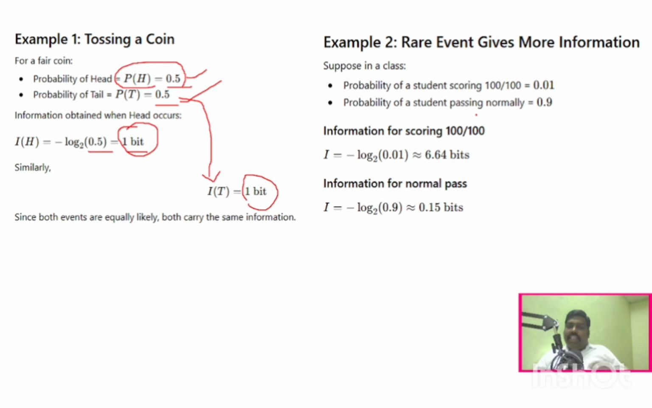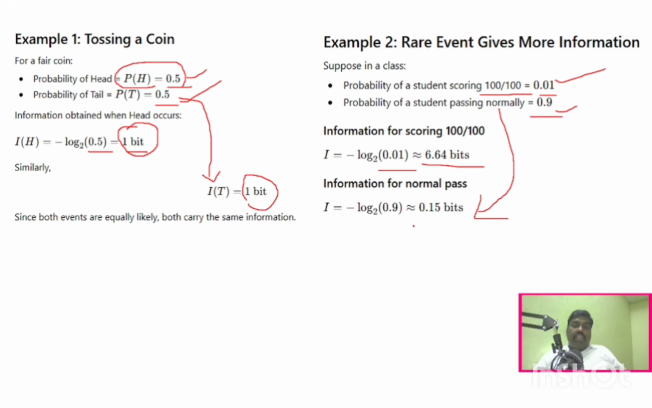Now take another example with two events. The probability of a student scoring 100 out of 100 can be very low, say 0.01. Whereas the probability of a student just passing, like 40 out of 100, is high since most students will pass, say 0.9. Now you see this probability of occurrence is higher and this one is lesser. But looking at the information, I is equal to minus log 2 of 0.01, which is 6.64, whereas the information from the usual occurrence of 0.9 is